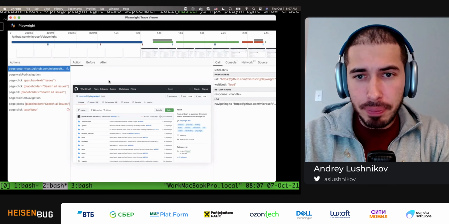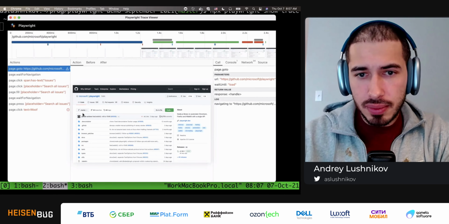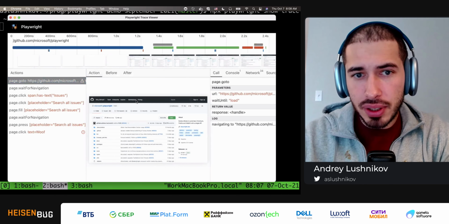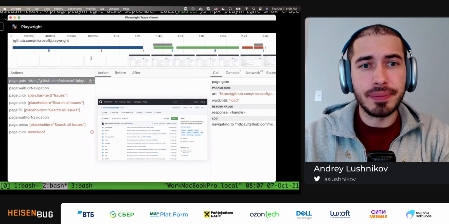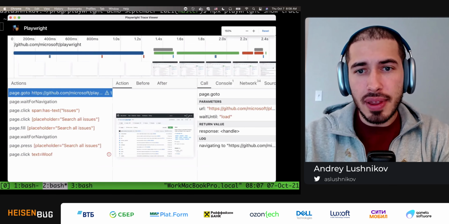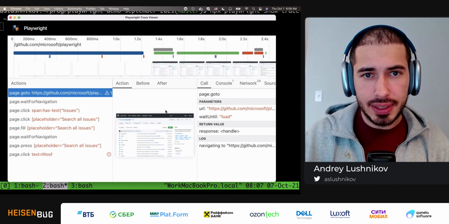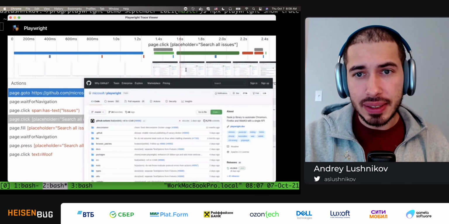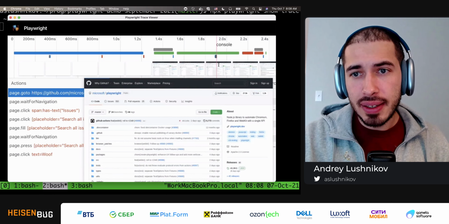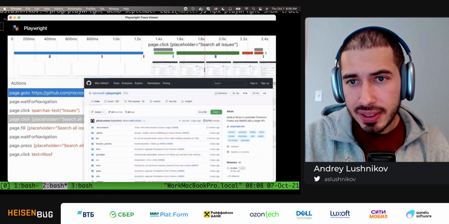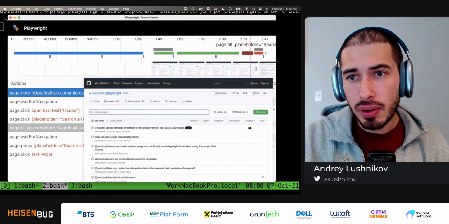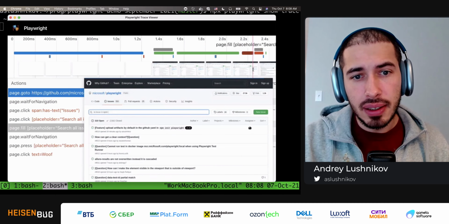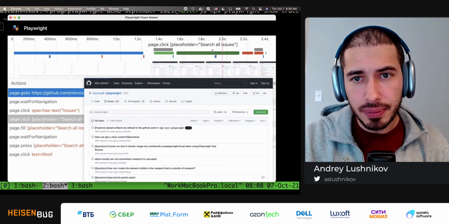It is pretty packed with information, so let me show you around. I'll zoom in to make sure it's big enough. Okay, so this UI has 4 parts. At the very top, we have a timeline with a screencast with overlaid actions. I can move over this timeline and see what was actually going on inside my test. For example, here I can see that I was typing electron.